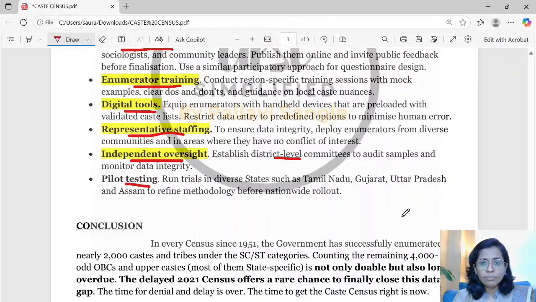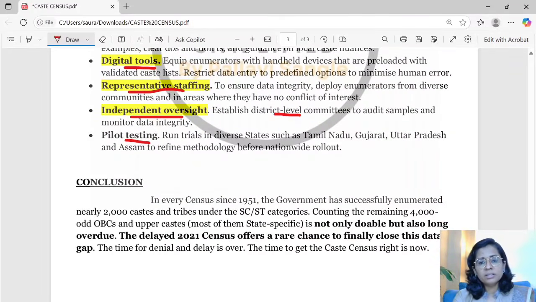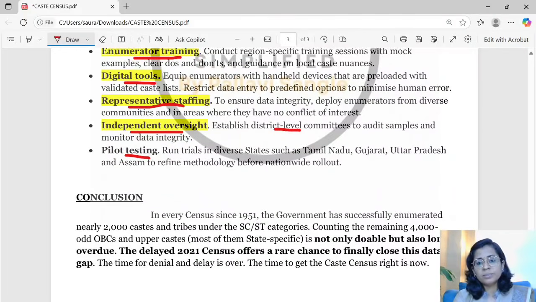Pilot testing is very important for such a huge activity as the caste census, and trials can be given in diverse states like Tamil Nadu and Gujarat. We can also learn from some states which have already done caste surveys, like Karnataka and Bihar. Definitely learnings from them can be incorporated in this caste census, so that the activity becomes really smooth and effective.